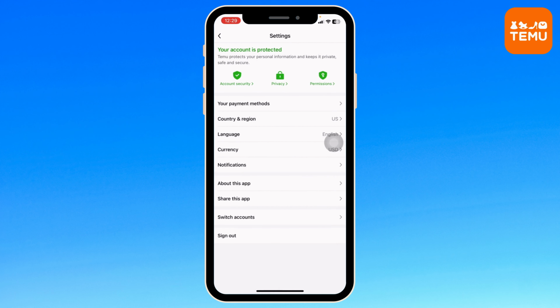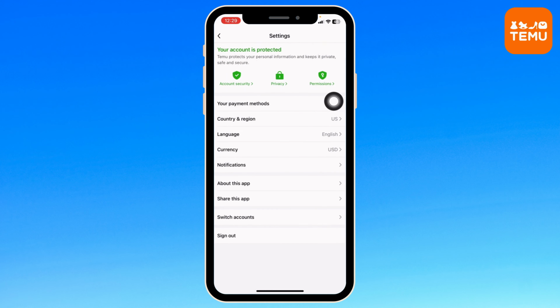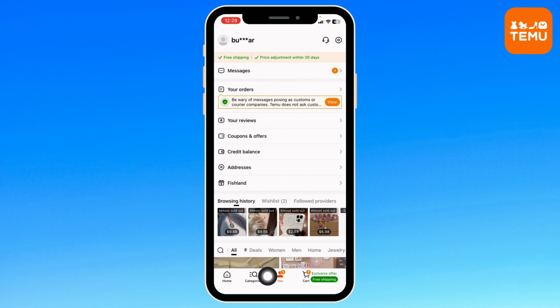Likewise, head back. Open this option, currency. Check for the option of USD. Once you check these settings, you will be good to go. You can head back. Now click on the option of categories.